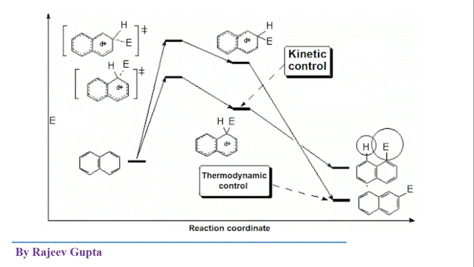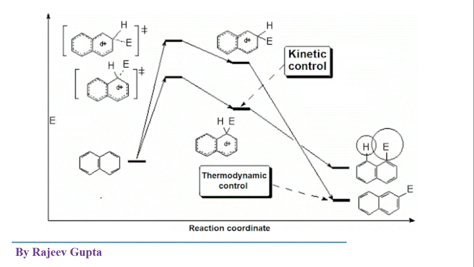But the position is different in case of products. In the thermodynamically controlled reaction, we get the more stable product, which is lesser in its potential energy, but in the kinetically controlled case, we are getting a high energy product, or less stable product, because here this 1,8 steric interaction is present.